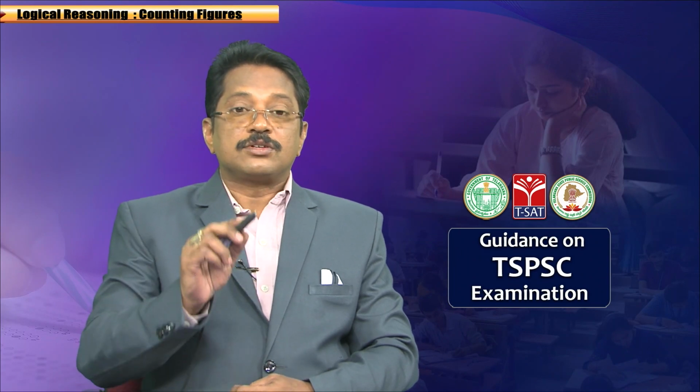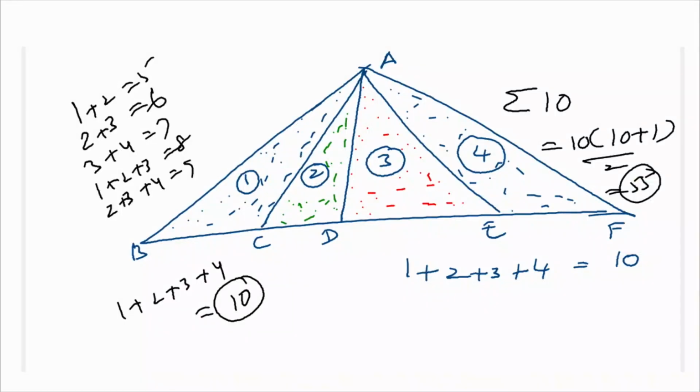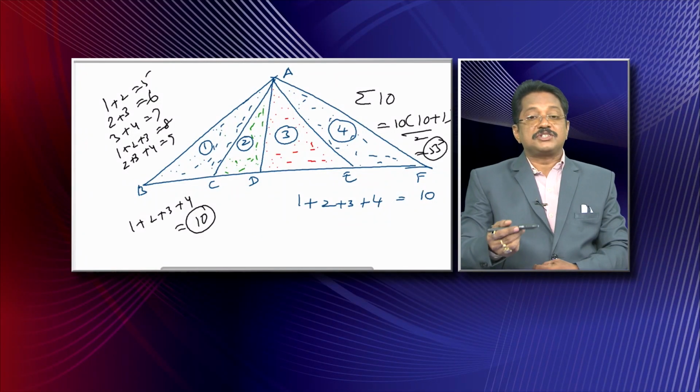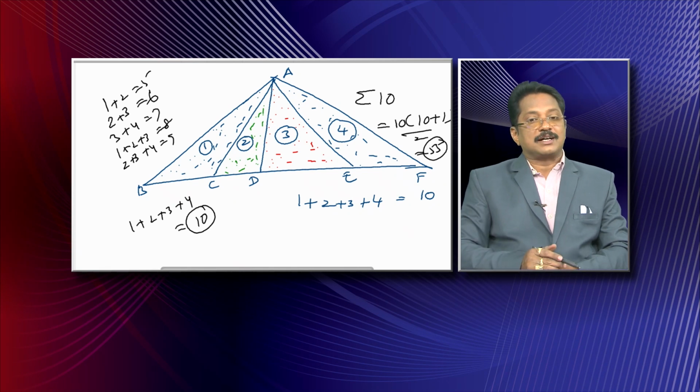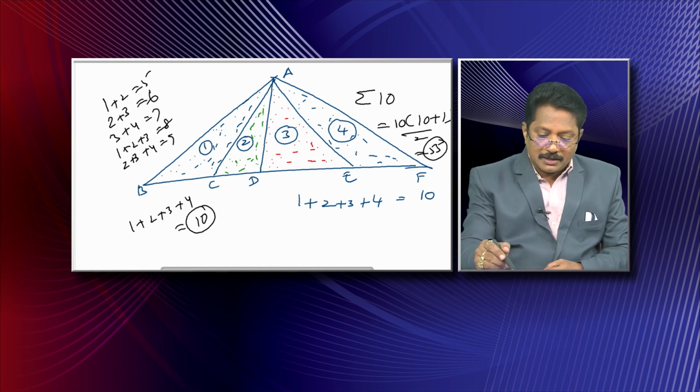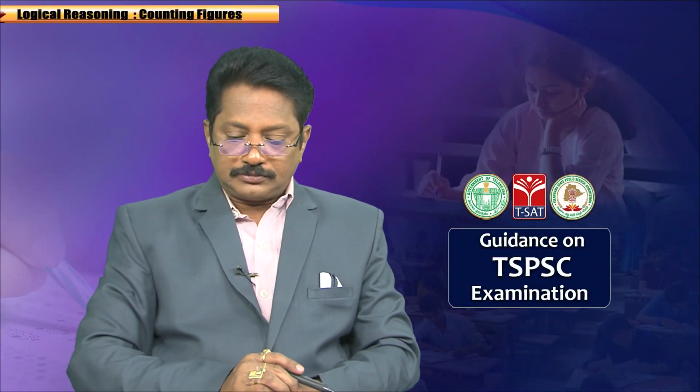Is it clear? This is very important. You have to understand the logic behind the problem. If you count, how much time does it take to count 55 triangles? At the same time, unfortunately, if you miss any one, you will lose marks. So that's a very important thing here. Now we will check one more.